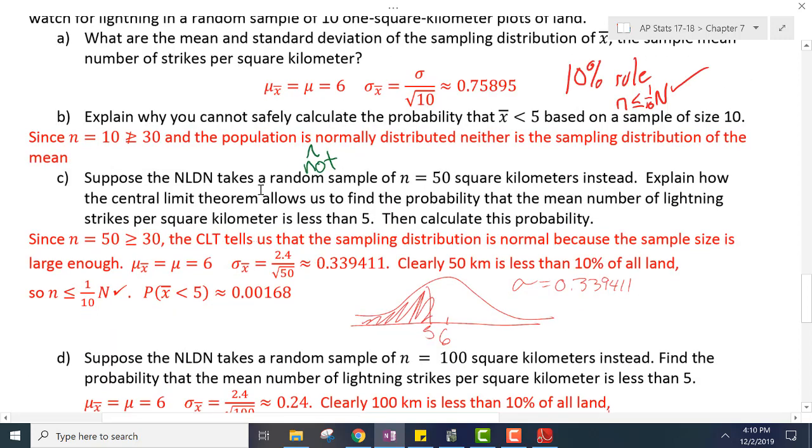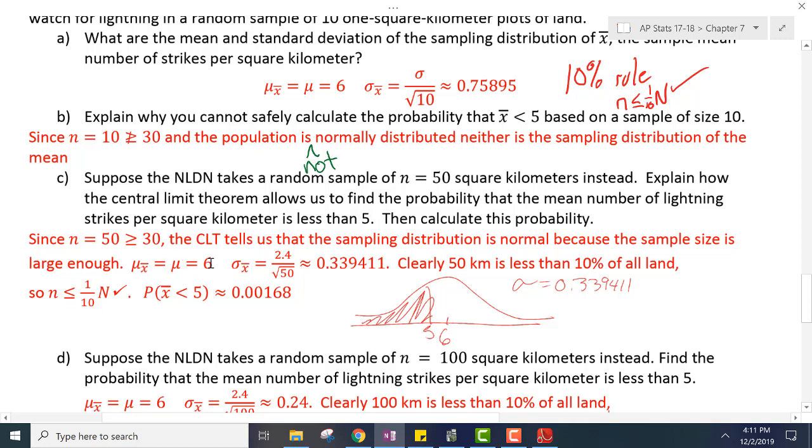Suppose the NLDN takes a random sample of n equals 50 square kilometers instead. Explain how the central limit theorem allows us to find the probability that the mean number of lightning strikes per square kilometer is less than 5. Then calculate this probability. Since n is equal to 50, and 50 is greater than 30, the CLT, central limit theorem, tells us that the sampling distribution is normal because the sample size is large enough.